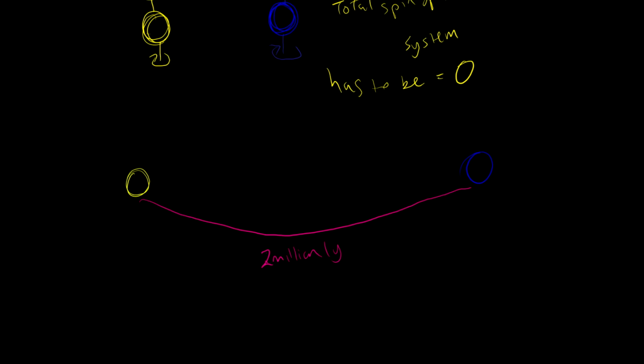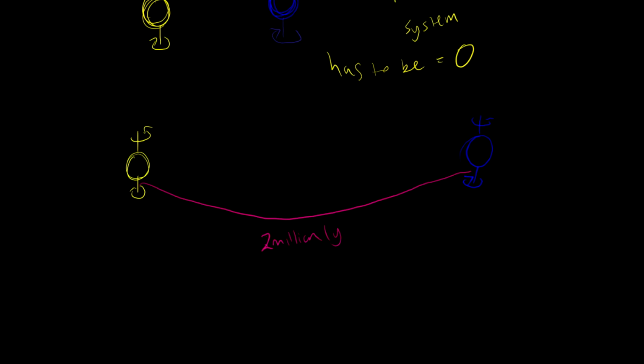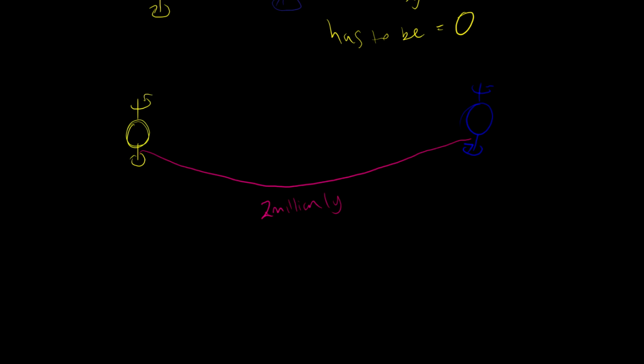We either know that this one is spinning anti-clockwise or clockwise, and this one here is spinning anti-clockwise or clockwise. We know that one is spinning the opposite way to the other, as we said, the total system has to be 0.